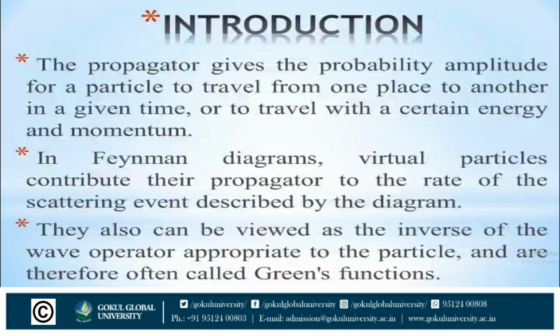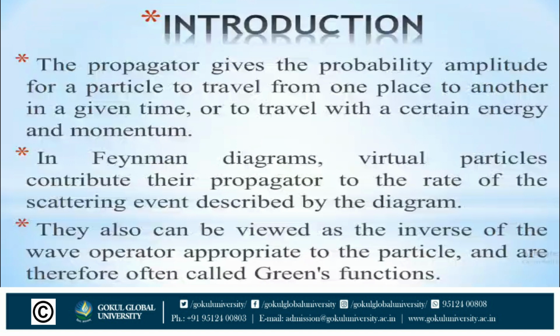It is a pictorial representation of a mathematical expression. In a Feynman diagram, which serves to calculate the rate of collision in quantum field theory, virtual particles contribute their propagator to the rate of the scattering event described by the respective diagram. These may also be viewed as the inverse of the wave operator appropriate to the particle and are therefore often called Green functions, or also we can say causal operators.